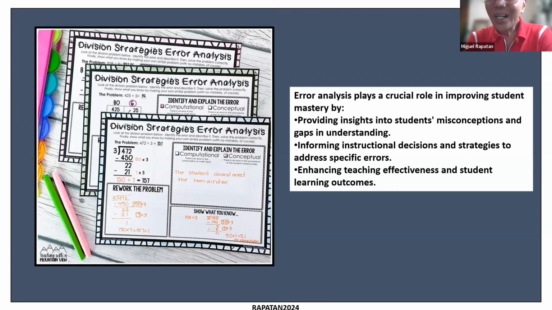Okay, so how can a teacher see that? You create a test item deliberately with misconceptions and ask them to spot the error. Or we can also inform instructional decisions and strategies by addressing errors. Error analysis will also be useful for enhancing teaching effectiveness and student learning outcomes.